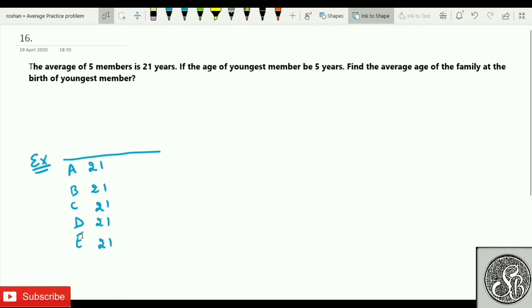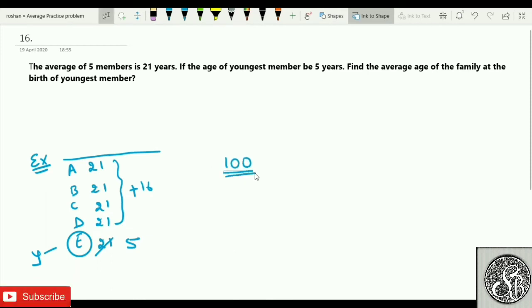But they said that, let's say E is the youngest one. I'm assuming it is nowhere given. I'm assuming that E is the youngest one, and he said that he's not 21, sir. He is only 5, which means that the remaining 16 will be transferred to these members only. So now understand, this 4 members' summation will be 21 into 4 will be 84, plus 6 will be 90, plus 10 will be 100.